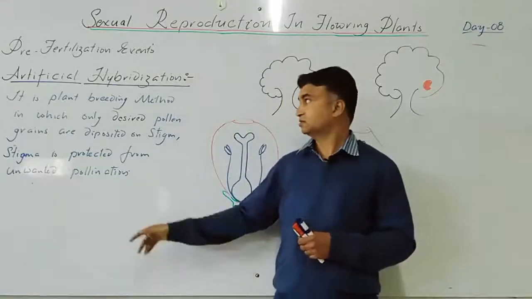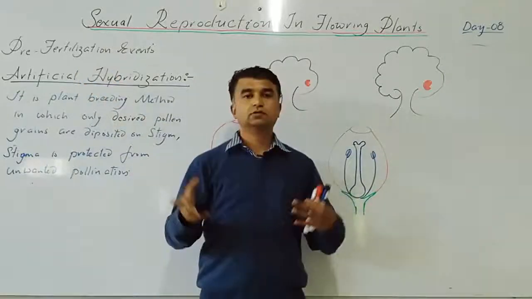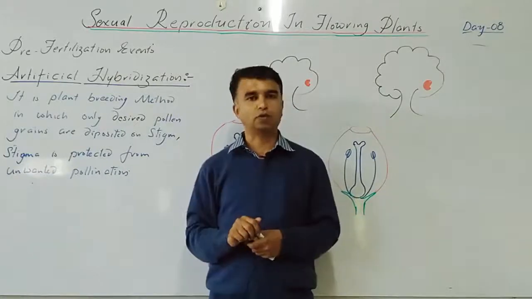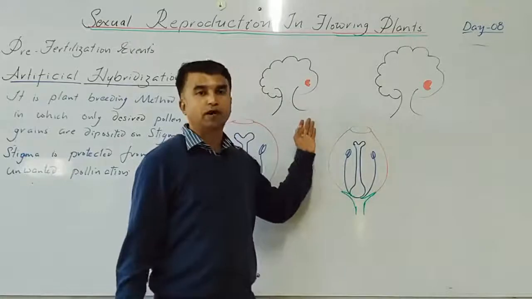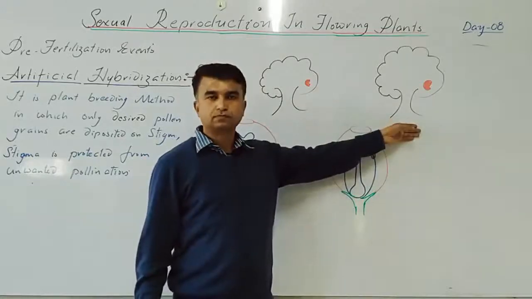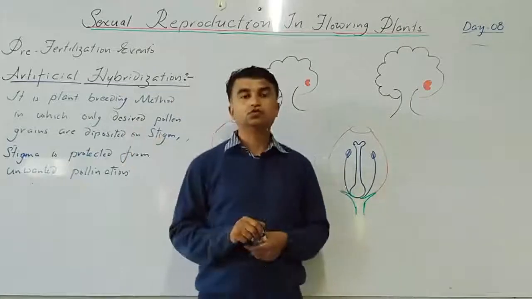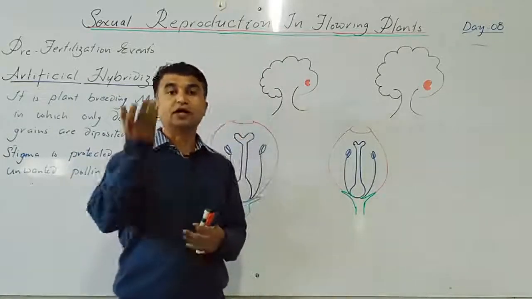Artificial hybridization, as the name suggests: artificial means man-made, hybridization means pollination. We do pollination with whichever variety we want. Think that this is one mango plant and this is another mango plant. So it is a method to improve the crop variety, to get the desired product.